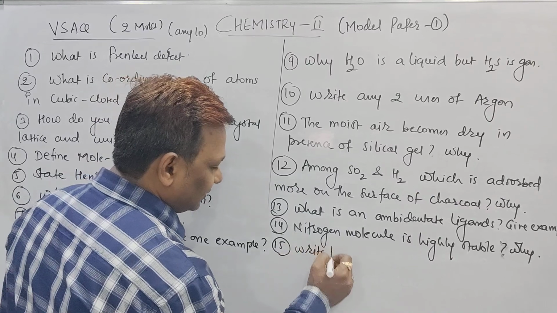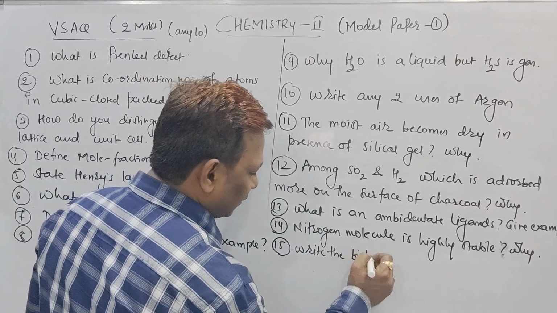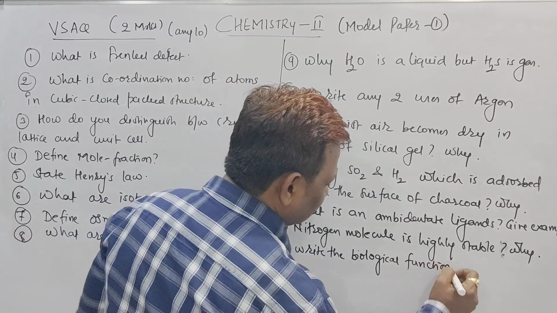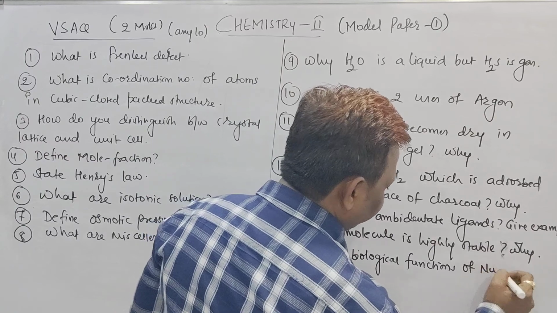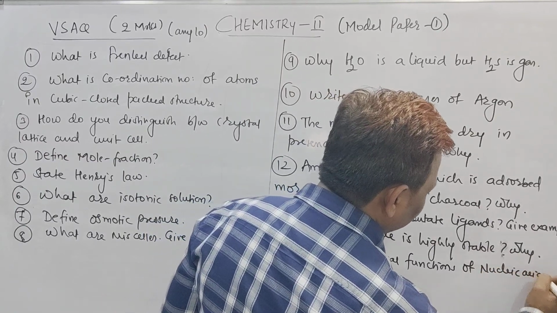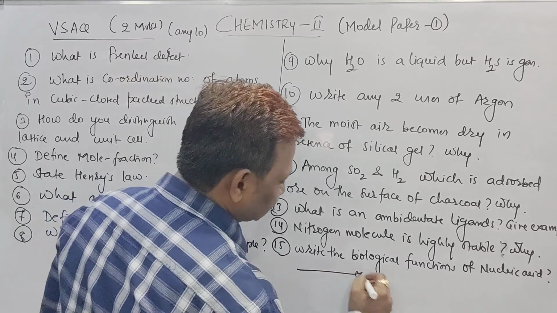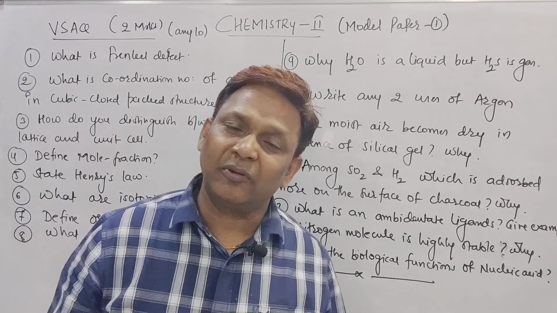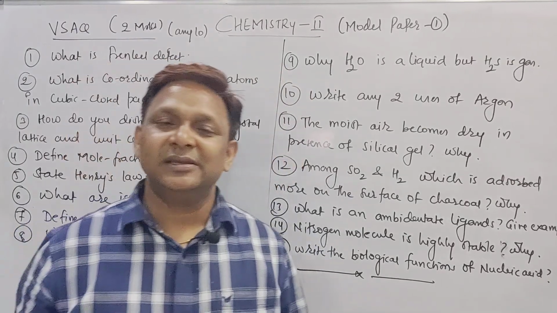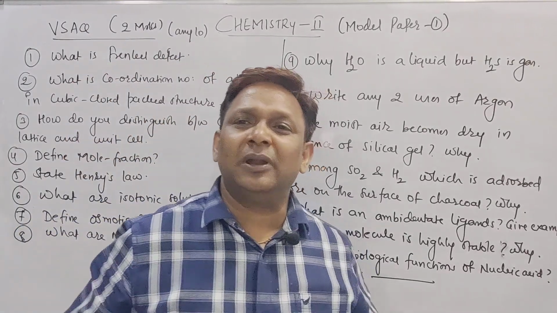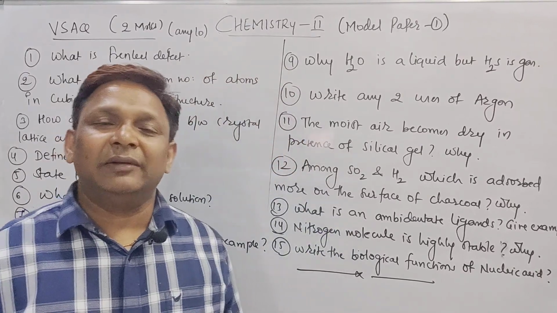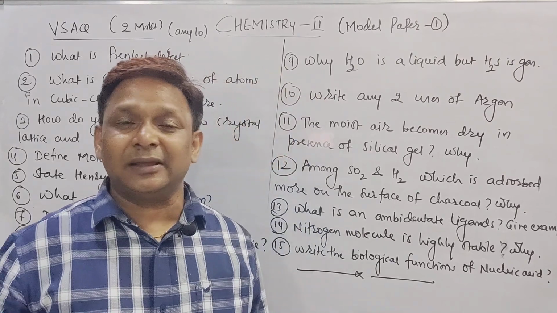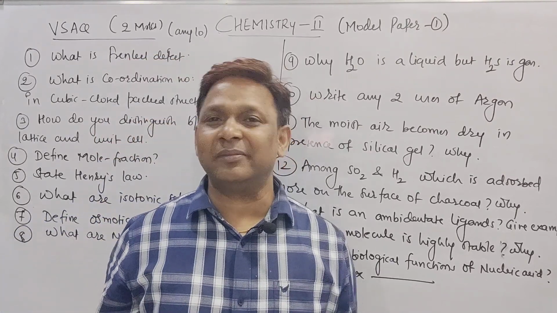Write the biological functions of nucleic acid. See beta, this is a complete paper for 60 marks, and this is model paper 1 which I have given for you. Same way, second model paper also I will give, beta. If you prepare these two model papers, I will guarantee, beta, you people are easily able to score 58 as the minimum and 60 marks as the maximum.